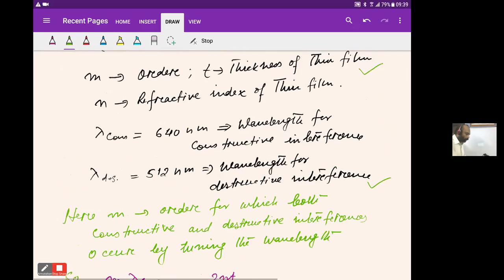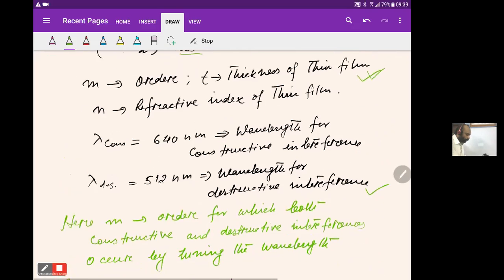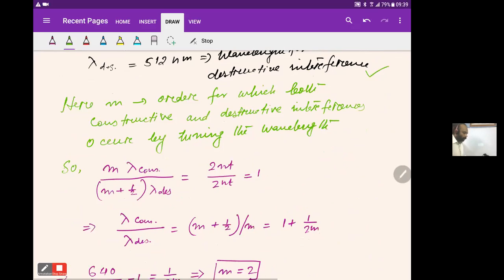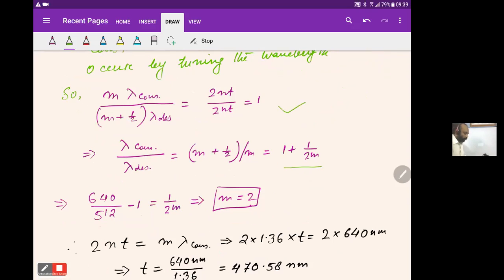If I take the ratio of these two, we get m lambda constructive divided by m plus half lambda destructive, that is equal to 2nt by 2nt, which is 1. Therefore, lambda constructive by lambda destructive gives me 1 plus 1 by 2m. Putting the values of lambda, we get m is equal to 2.